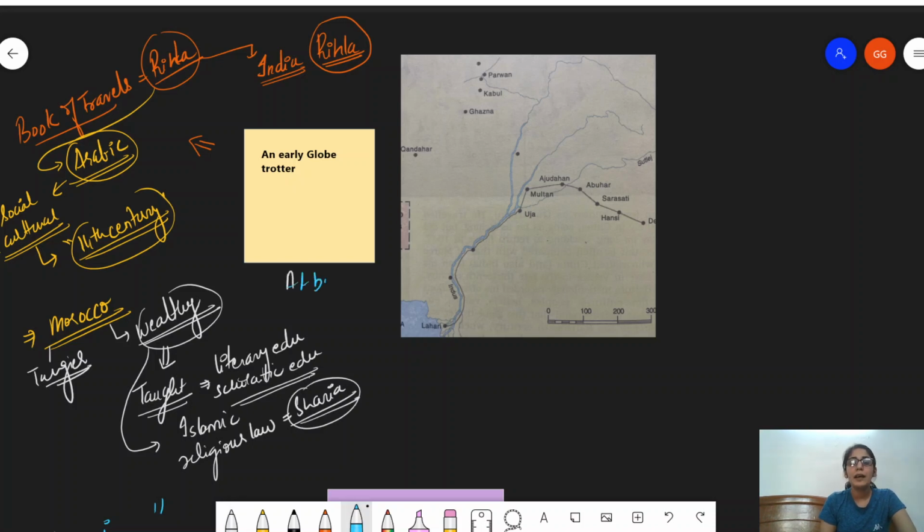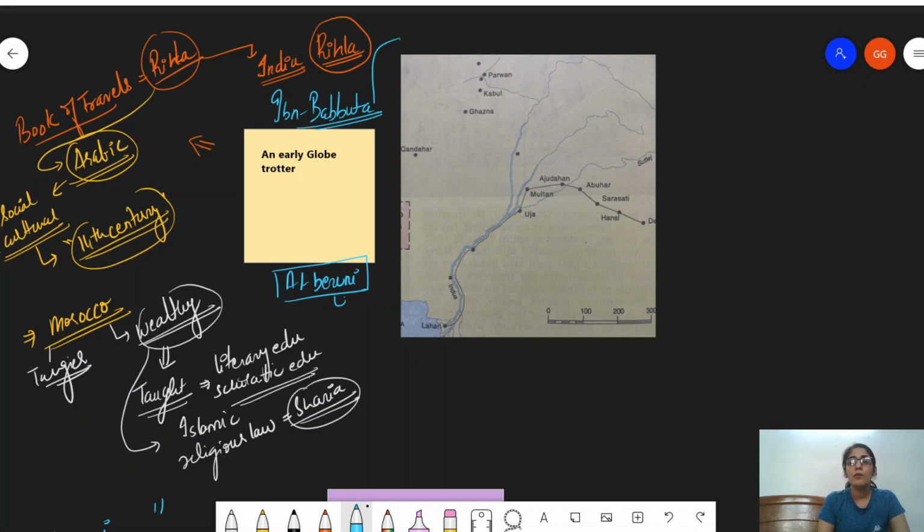How did Al-Beruni land up in India? He landed up because of political reasons, that Muhammad of Ghazni invaded India, and as a result of which Al-Beruni came to India. Now, this was his political reason. Was there a similar political reason for, let's say, Ibn Battuta? No. Ibn Battuta was a traveler.